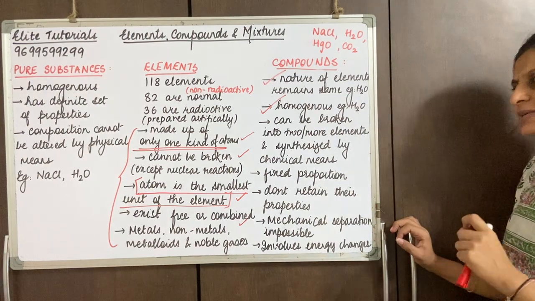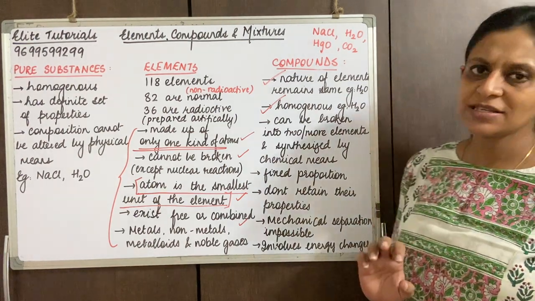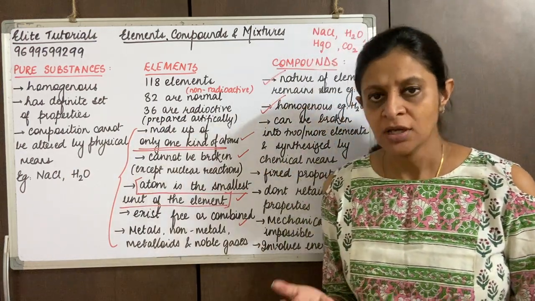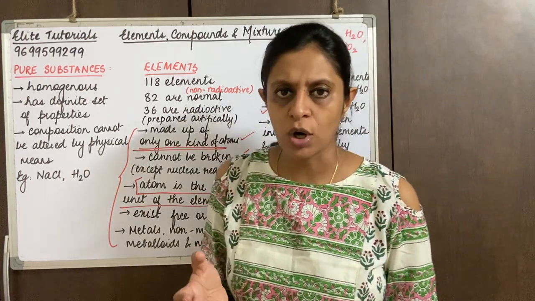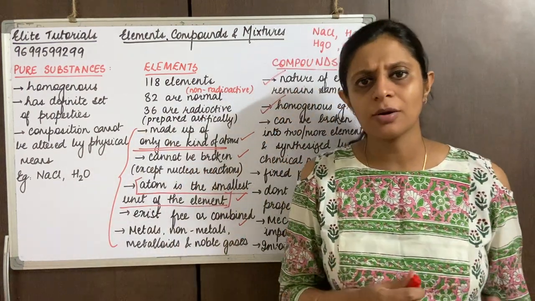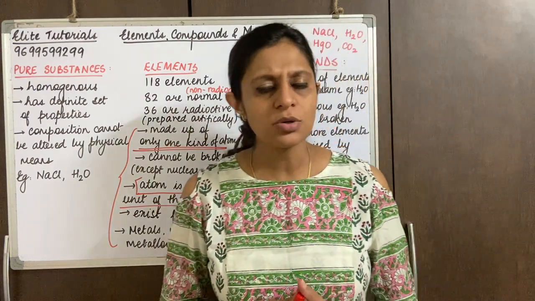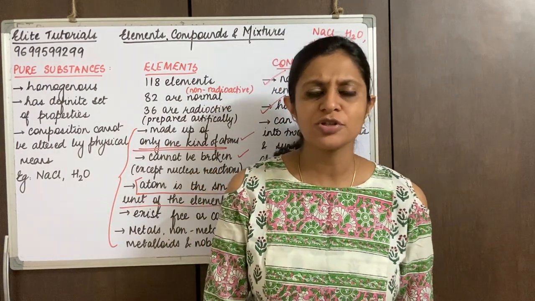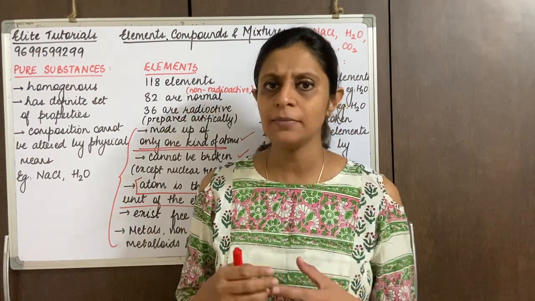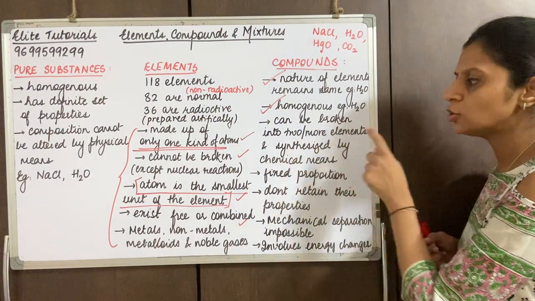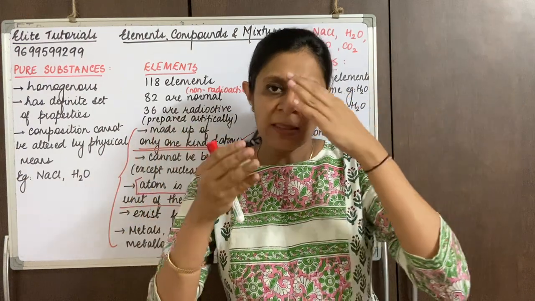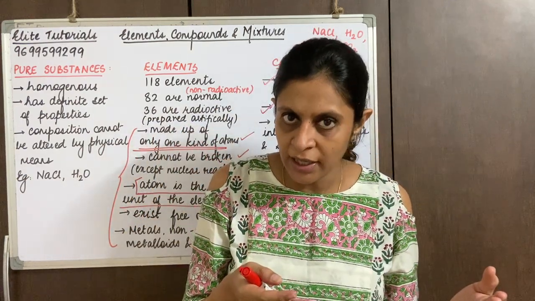They can be broken into two or more elements and synthesized by chemical means. What does this mean? We are sticking first to the example of water so that it's easier for us to understand, and everybody can relate to that. Then we can talk about other examples. In water, we know it is a composition made up of hydrogen and oxygen. So a compound can be broken into two or more elements, meaning water can be broken into hydrogen and oxygen.